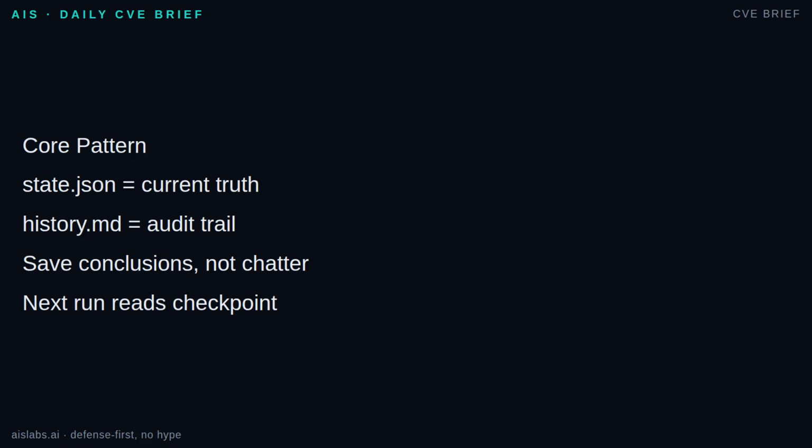Then keep a separate append-only history file, often history.md, for audits. History answers what happened. State answers what should the loop believe right now. The next run reads the checkpoint, not the past. If the model needs the past, give it the summarized facts that survived verification.